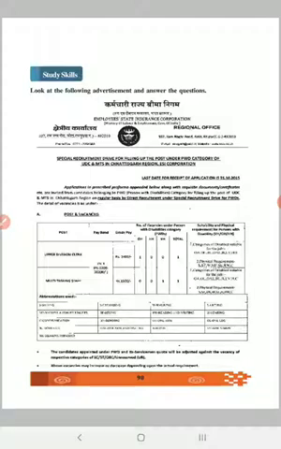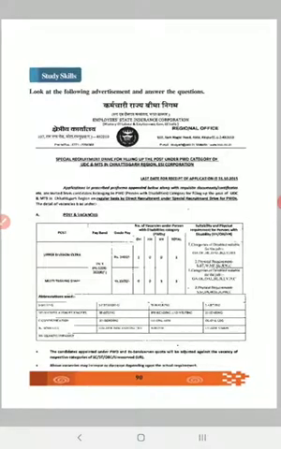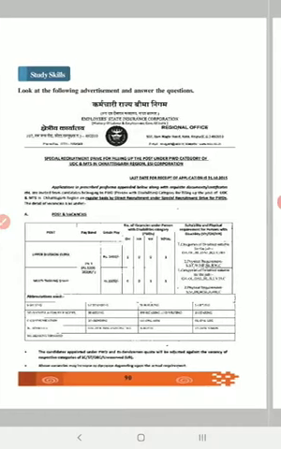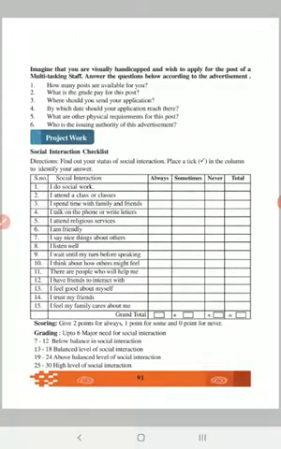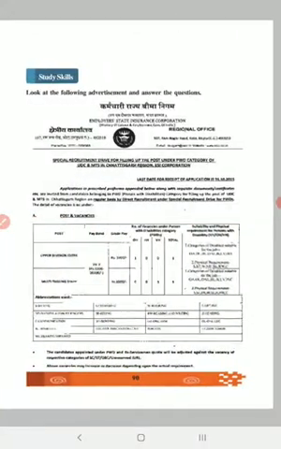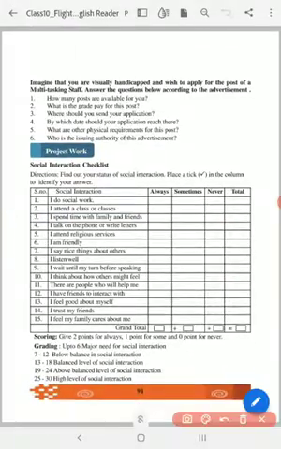What you have to do is, here you find a notice. Read the notice, and then here you find the questions. If you read this one, you will be able to answer these questions. Just comprehension, you all know it, please do it.